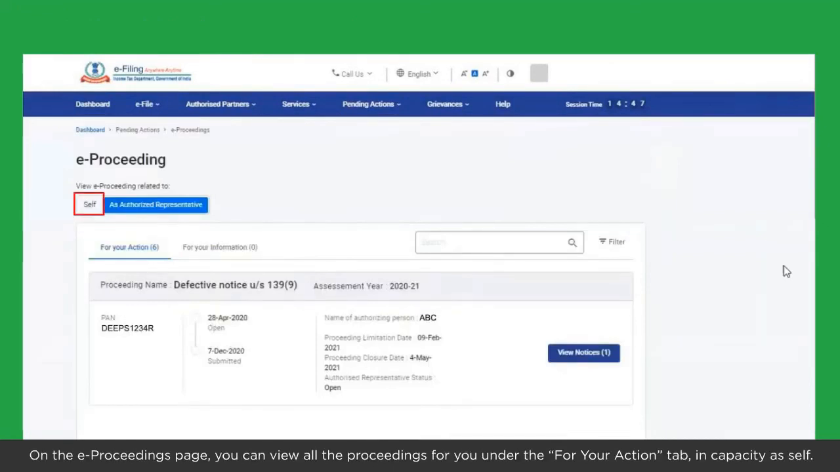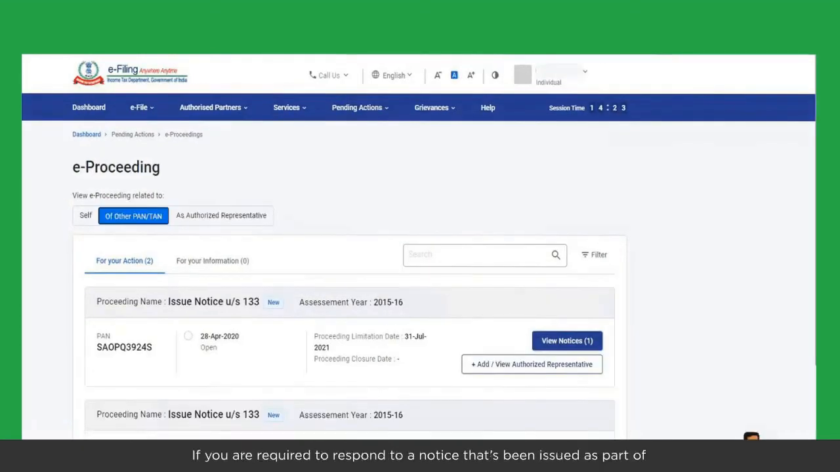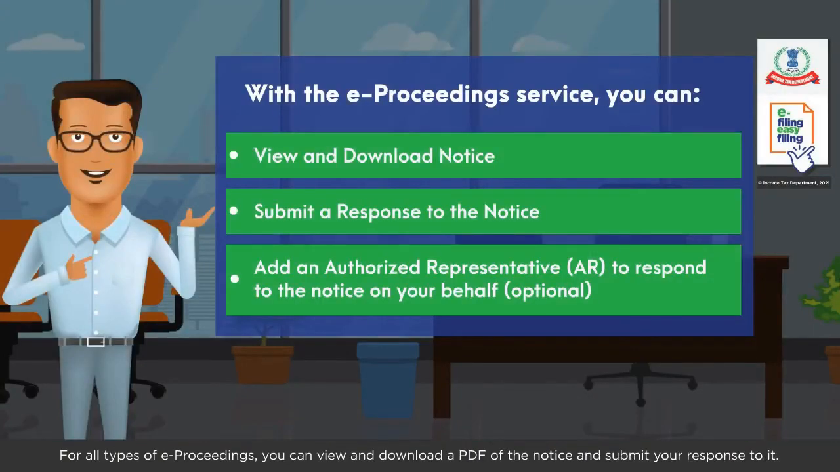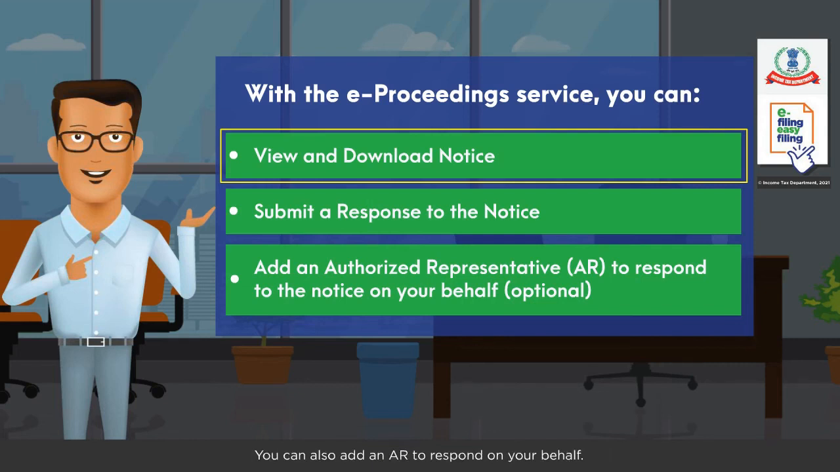In capacity as self-authorized representatives, ARs can view and action the same proceedings, but after clicking on the As Authorized Representative tab. If you are required to respond to a notice that's been issued as part of compliance to notice under Section 133(6) or Section 131, click the Of Other PAN or TAN tab. For all types of e-proceedings, you can view and download a PDF of the notice and submit your response to it. You can also add an AR to respond on your behalf.